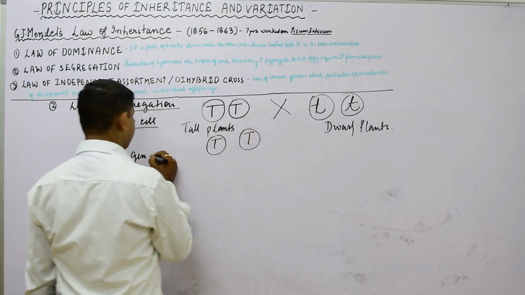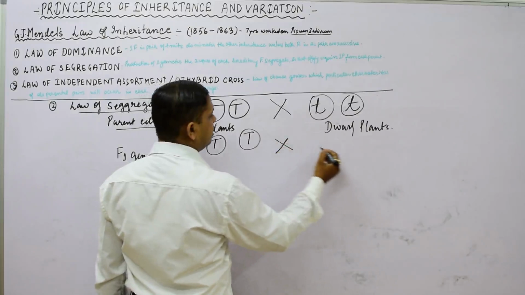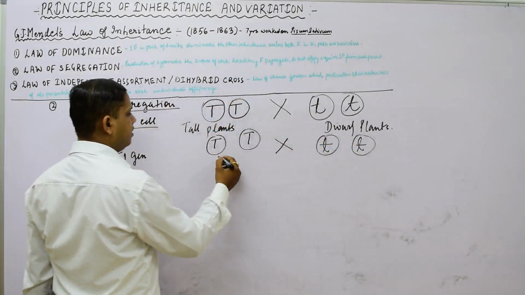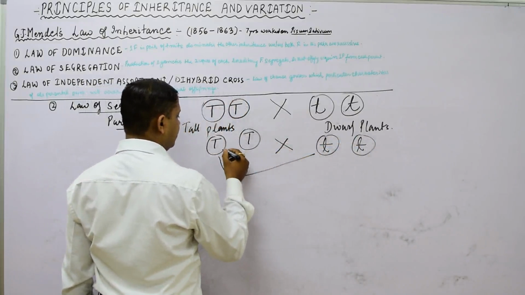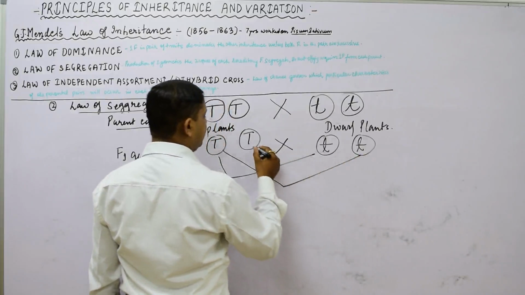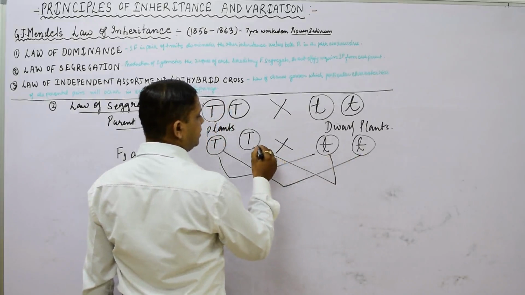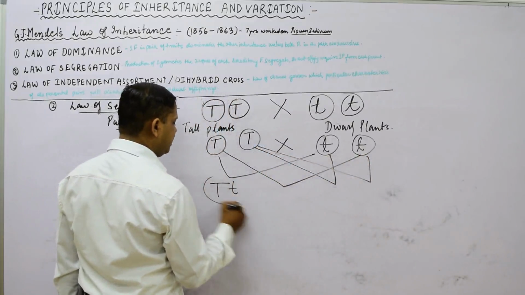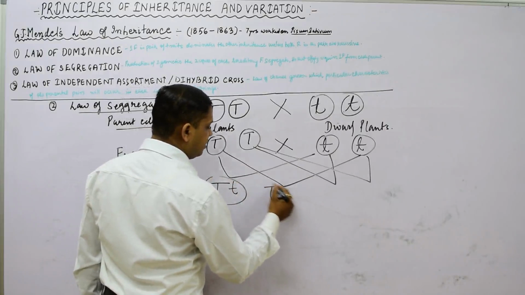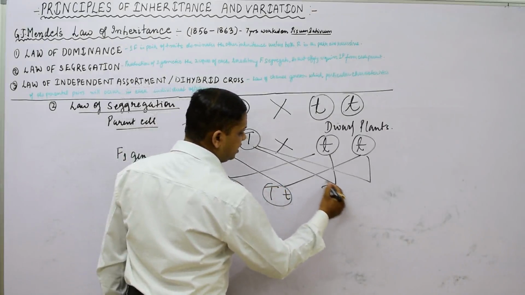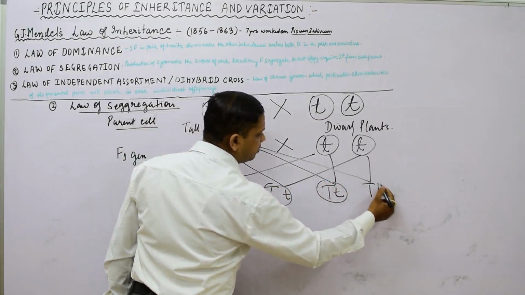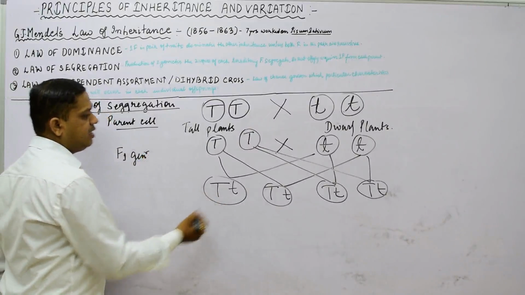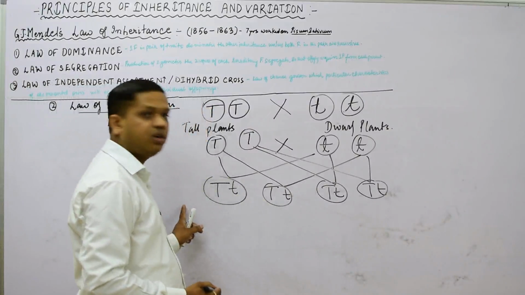In the F1 generation cross, we will see the two gametes formation as it takes place. First of all, capital T will be crossed by small t, then again capital T will be crossed by small t, and we are going to obtain capital T small t. These are the gametes. This is the F1 generation, which we have seen in the law of dominance also, capital T, small t. So in this F1 generation we obtain that all are impure breed, all are tall.